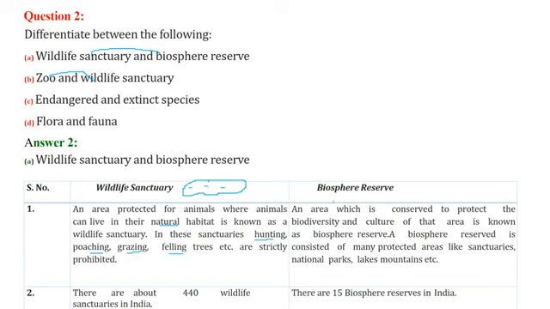The biosphere reserve, on the other hand, is an area which is conserved to protect biodiversity, flora, fauna, and the culture of that area. This is known as a biosphere reserve. And this biosphere reserve may consist of many protected areas like sanctuaries, national parks, lakes, mountains, etc. There are around, this is an approximate number, 440 wildlife sanctuaries in India and 15 biosphere reserves in India.